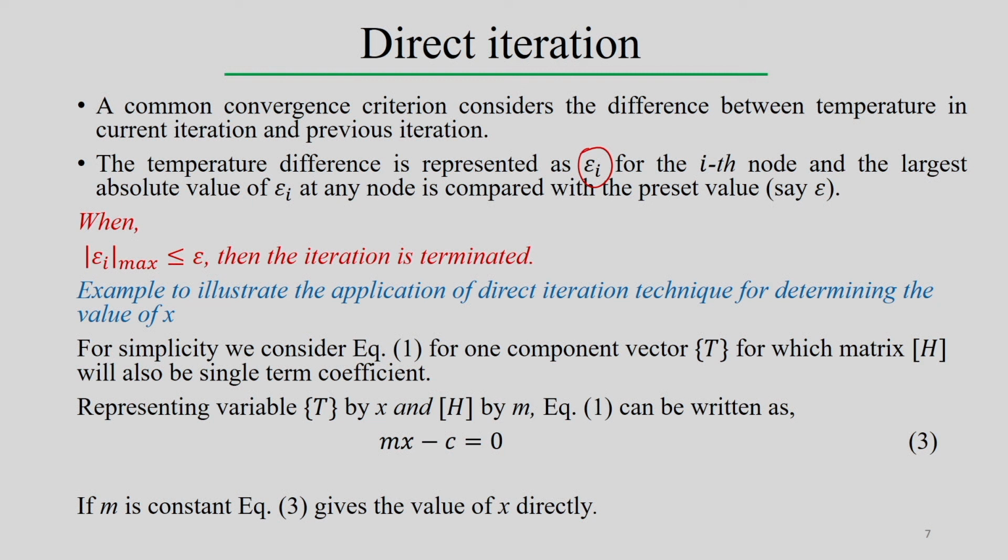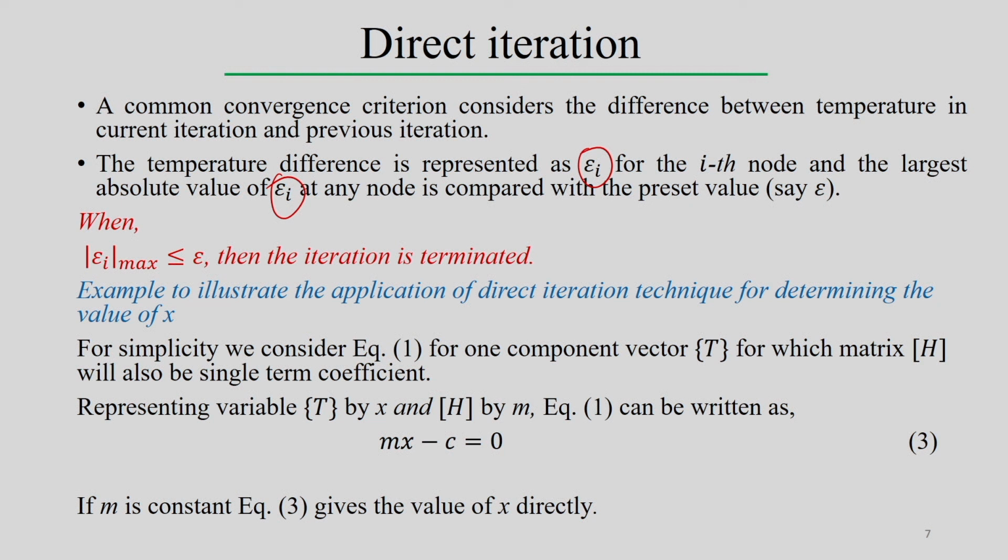Now, we compare to find the largest absolute value of epsilon I, that is, the node point where the difference between the two successive iterations is maximum. So we find the maximum value of epsilon I, where I varies from 1 to n, and n is the number of nodes in this discretized geometry.